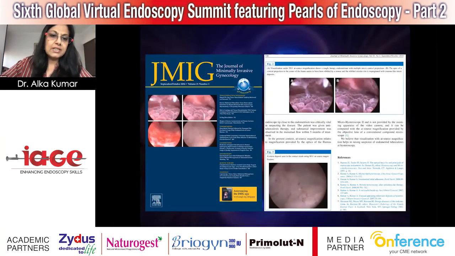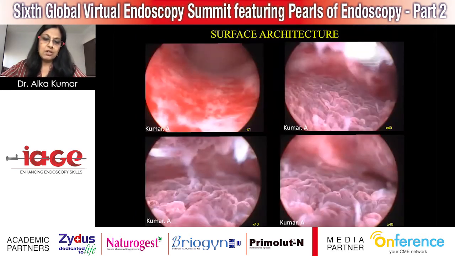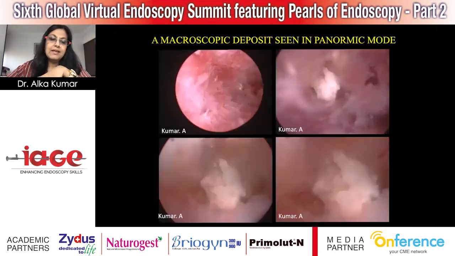We were published on the JMIG cover page with images of surface architecture in endometrial tuberculosis. So we used the microcolpohysteroscope here, and this is how apparently the endometrium looked. When we went closer with the microcolpohysteroscope, what we saw was a nibbled-up appearance. Look at this, and this white powdery substance on the endometrium, which again is pathognomonic of endometrial tuberculosis.